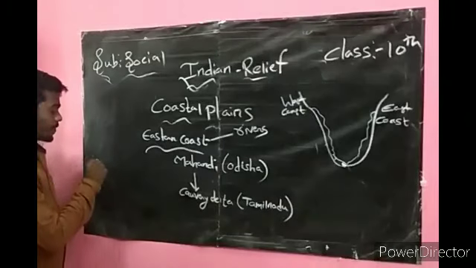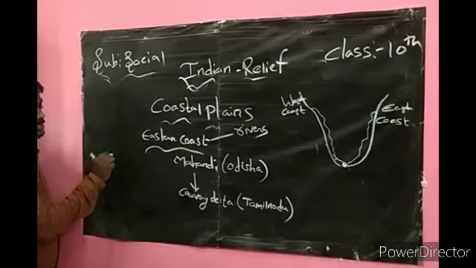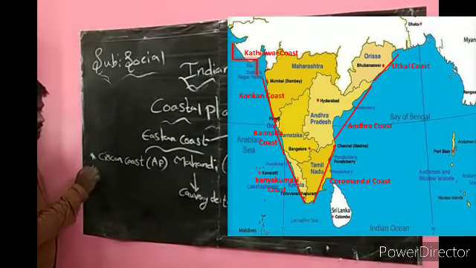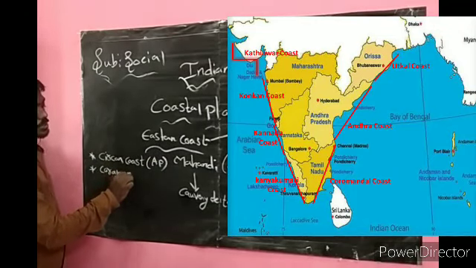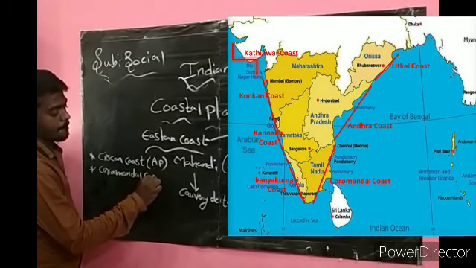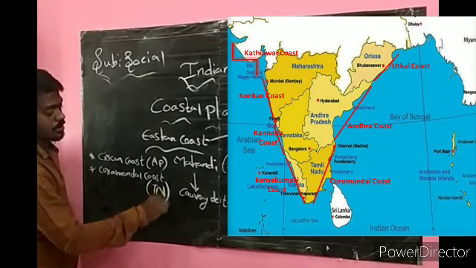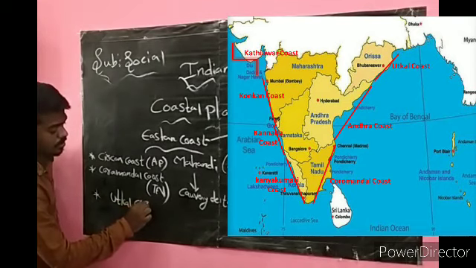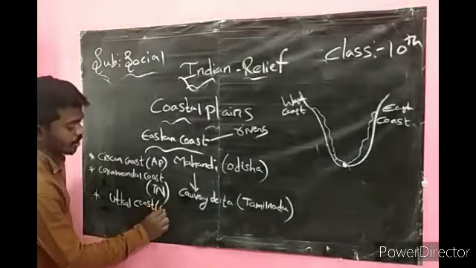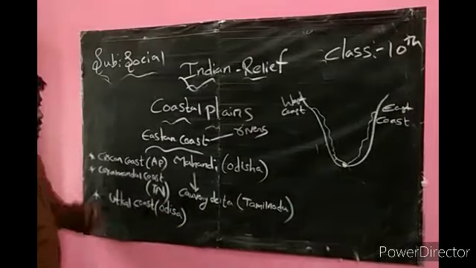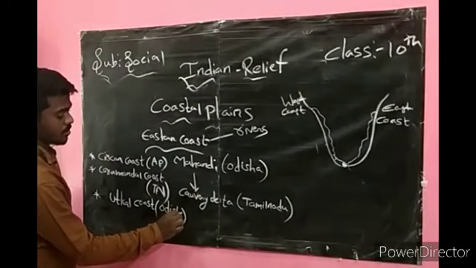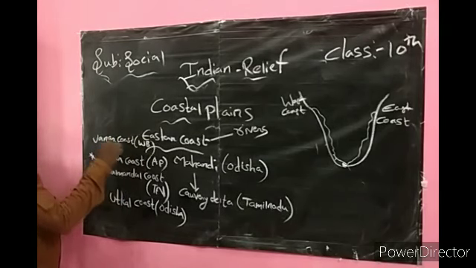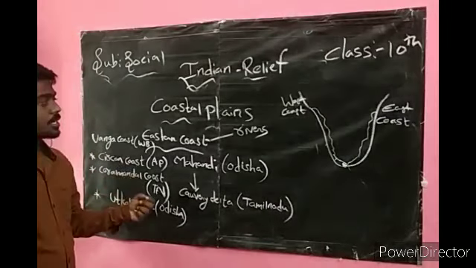Similarly, in the eastern coast we also have the Circar coast in Andhra Pradesh, the Coromandel coast in Tamil Nadu, the Utkal coast in Odisha, and the Vanga coast, which is not officially there, but I am saying Vanga coast in West Bengal. Okay, this is about the eastern coast.